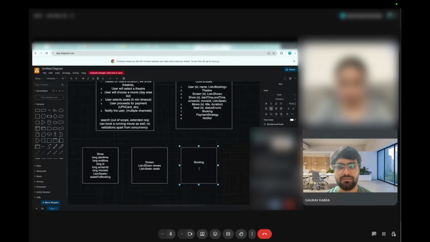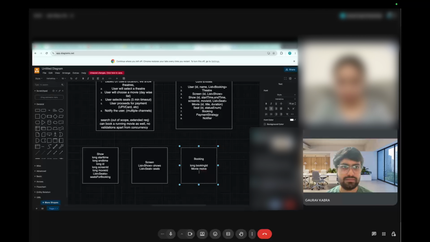Then we basically have a long queue, and we can directly have the entire movie itself.